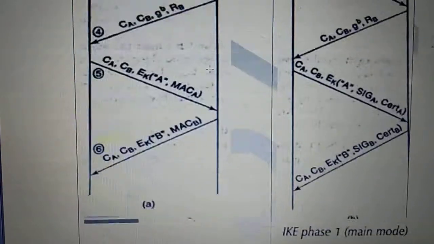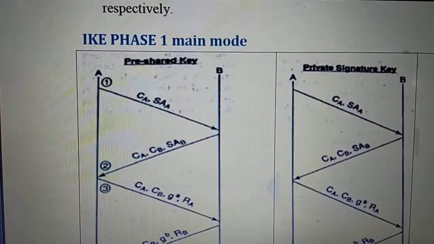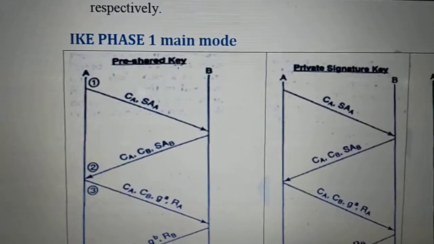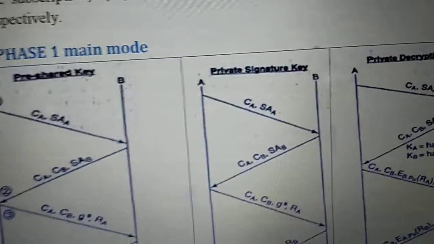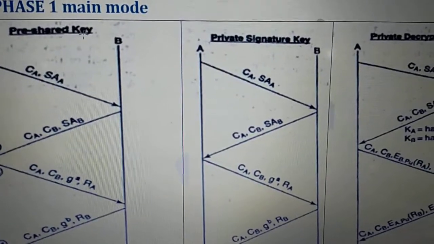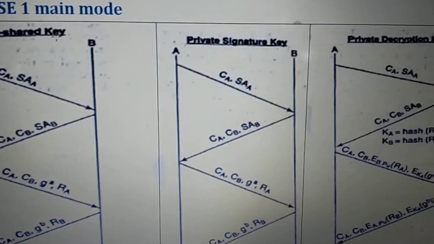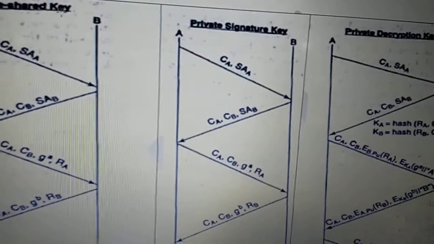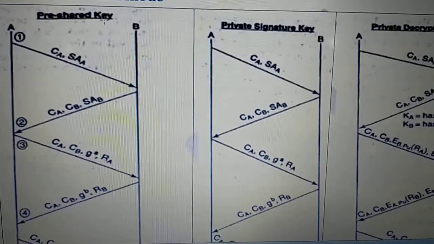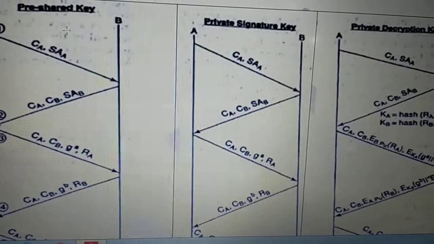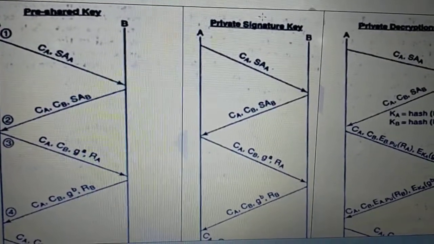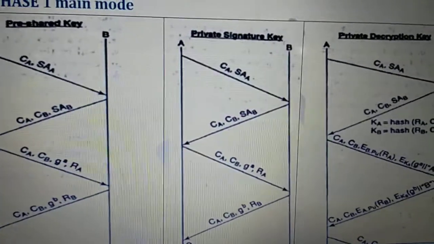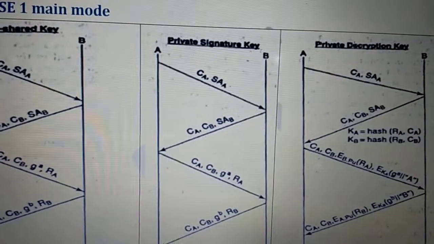And we have 3 diagrams here. One is A, that is the pre-shared key. So we are using a pre-shared key between two entities. The second one is the private signature key, and the other one is called the private decryption key. So these 3 diagrams show 3 ways: one using a pre-shared key, the second using a private signature key, and the third using a private decryption key.